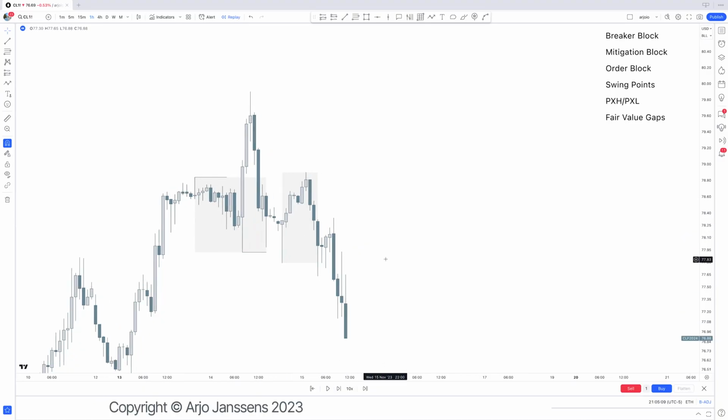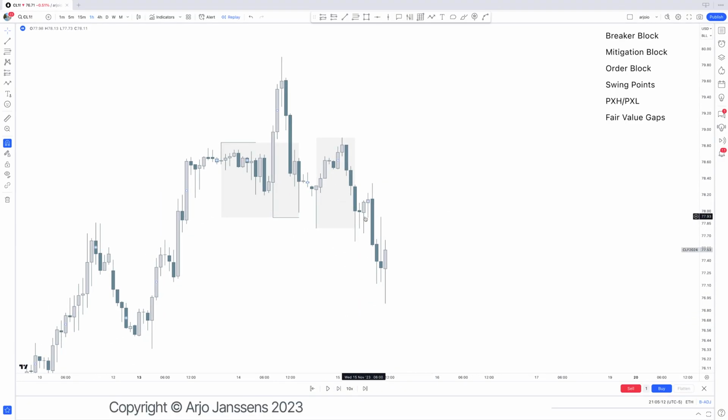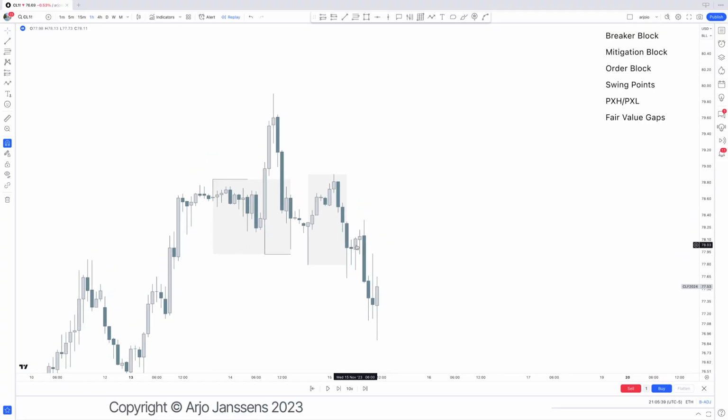Well, if we skip price a little bit, then we see these two up candles that we have right there. That is not a mitigation block. Why not? Because it's two consecutive up candles. If it was not consecutive, and within those two up candles, in between them, there was a down candle, that low would have been considered a mitigation block instead of an order block. So you can see the difference where these are two up candles. Doesn't have to be two, as long as it's up candles.